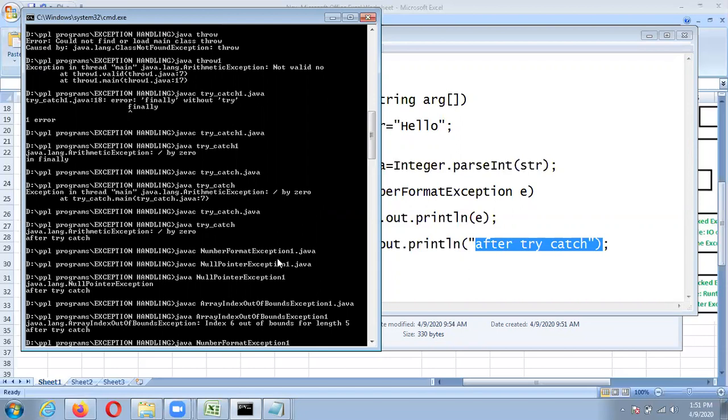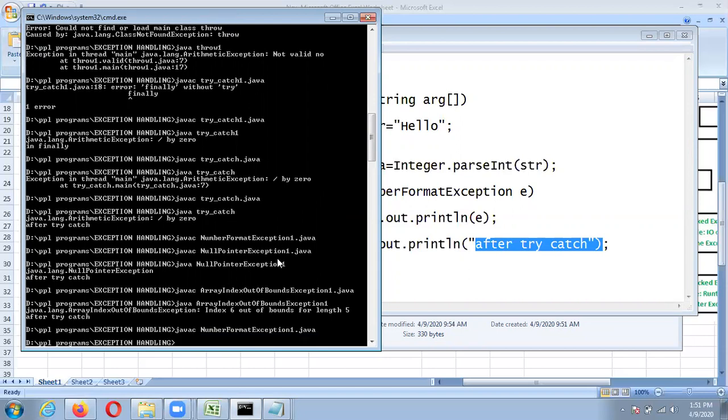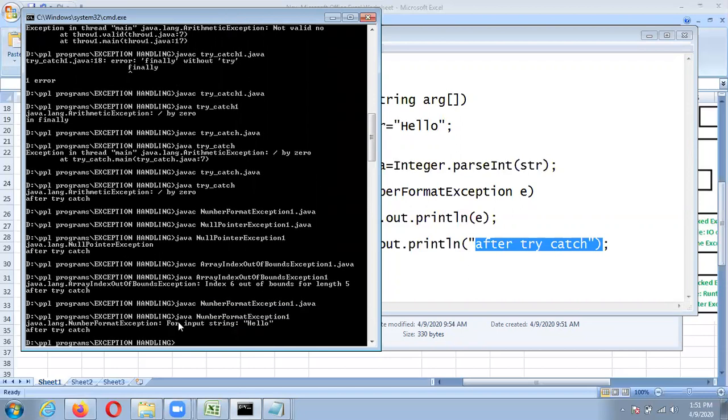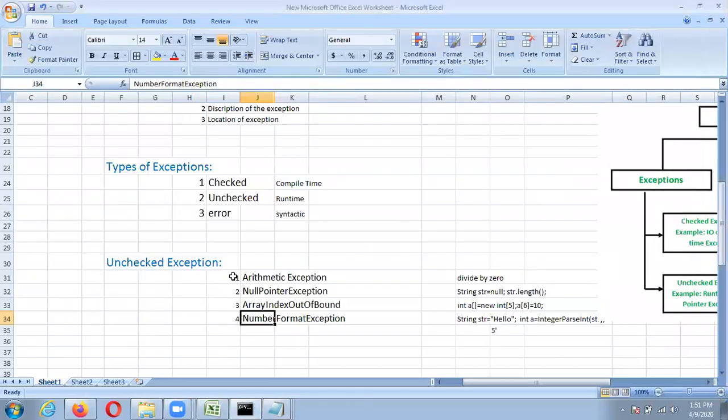Number format exception. So that is java.lang.NumberFormatException for input string "hello" after try catch. And this is what unchecked exceptions are.